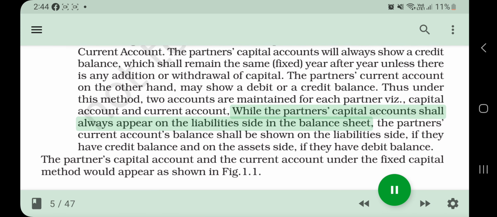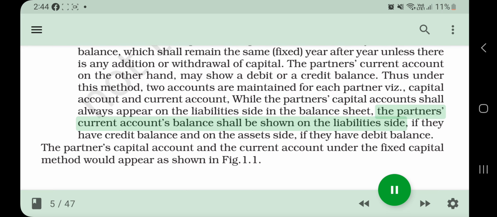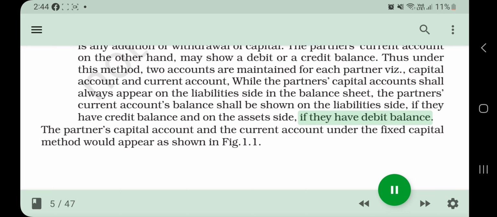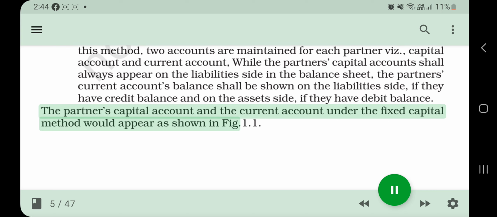Capital account and current account, while the partner's capital accounts shall always appear on the liabilities side in the balance sheet. The partner's current account balance shall be shown on the liabilities side if they have a credit balance, and on the assets side if they have a debit balance. The partner's capital account and the current account under the fixed capital method would appear as shown in Fig. 1.1.